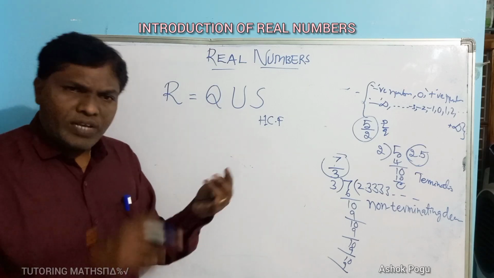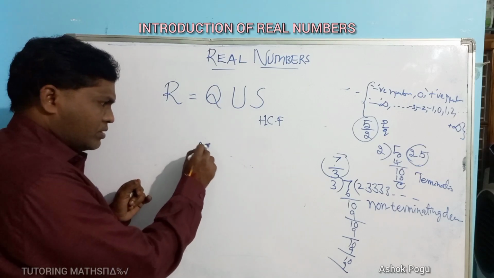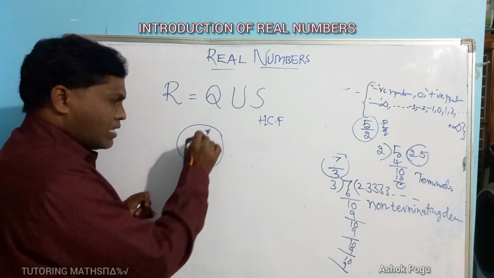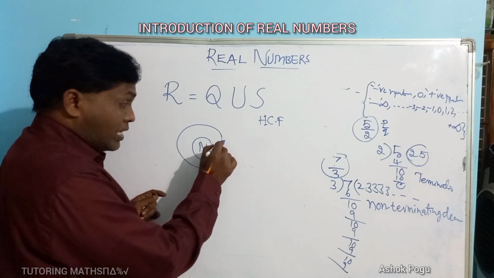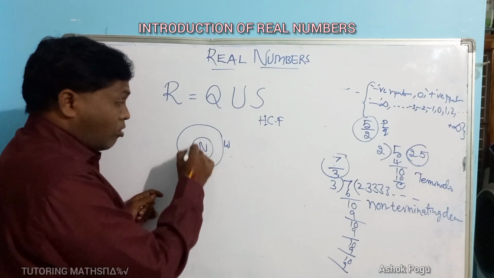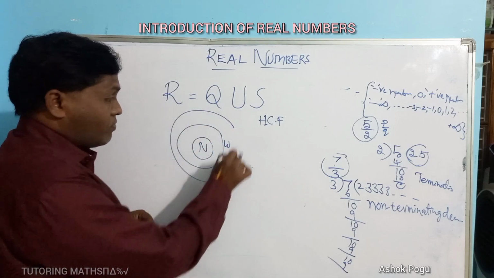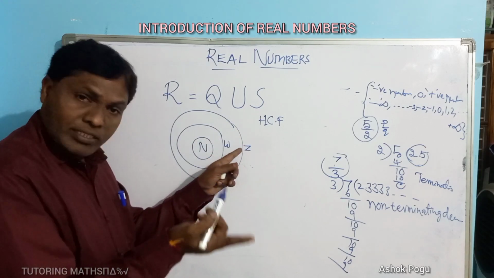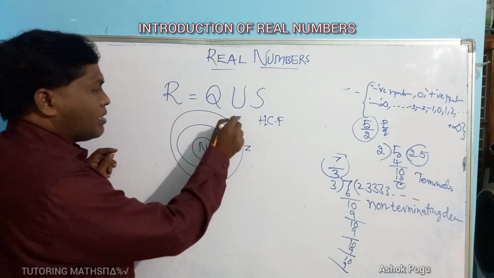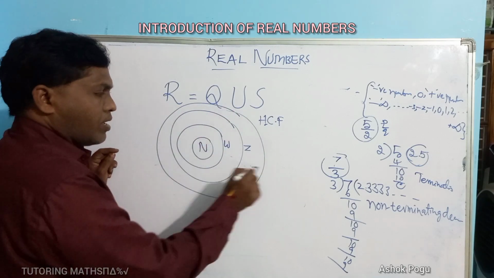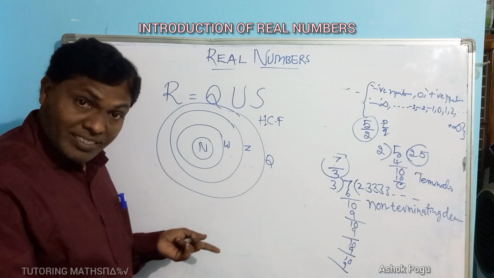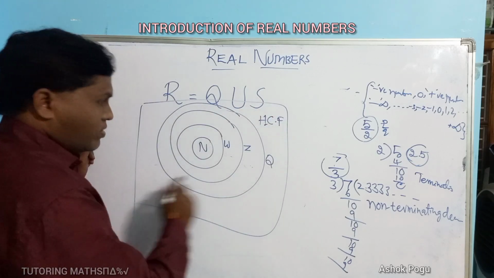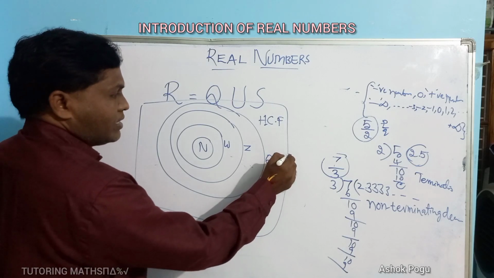And here we have discussed natural numbers first. Natural numbers are a subset of whole numbers, and these two are subsets of integers, I or Z, and these are all subsets of rational numbers.